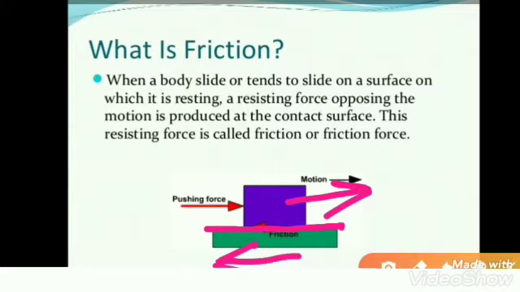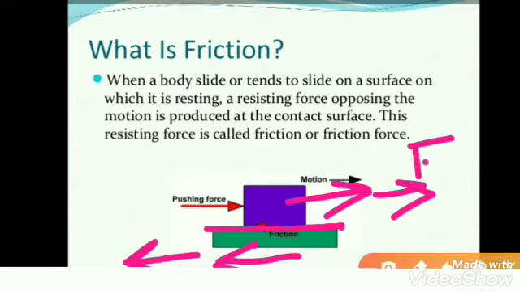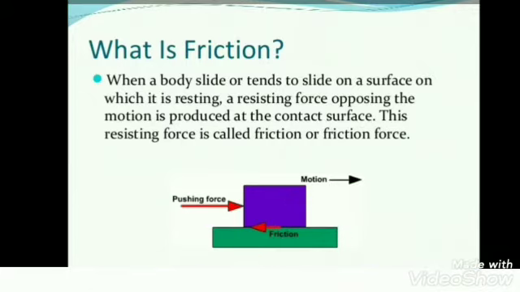So we can say friction always acts opposite to the direction of motion. If this is the applied force, then the friction force will act opposite to it. This force is produced due to the irregularity on the surface.